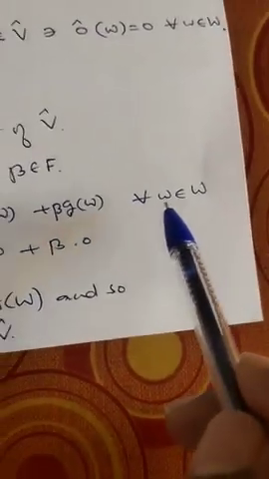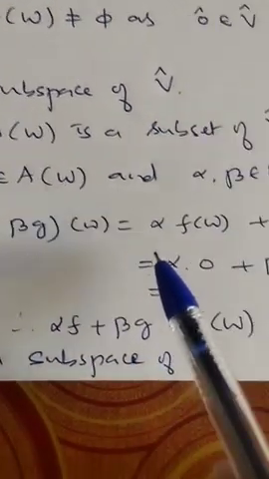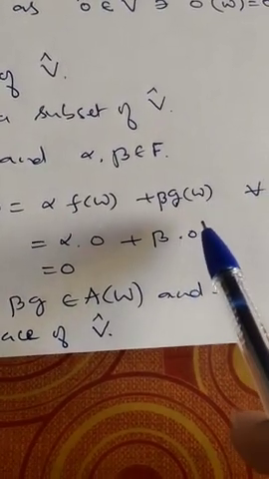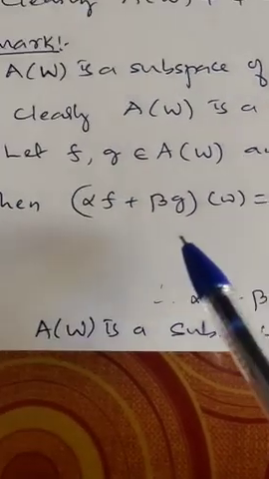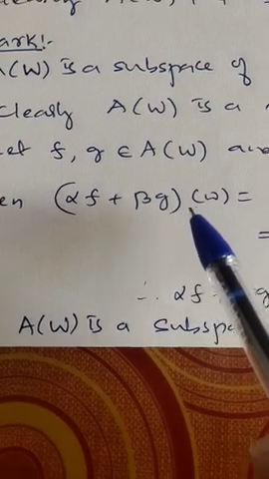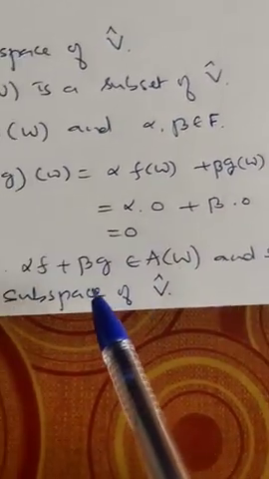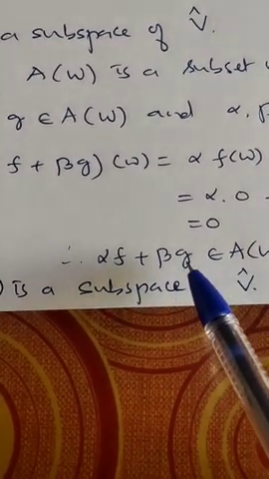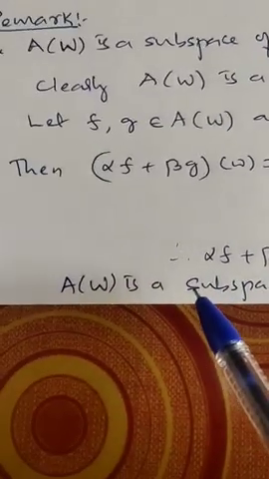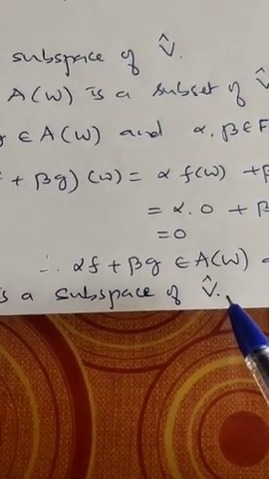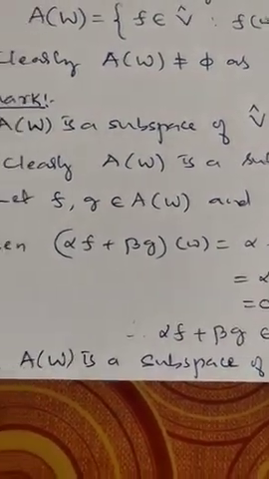If w belongs to W, then f(w) is 0, because f is an element of A(W). Similarly, β g(w) is also 0. So the total sum is 0. Therefore, (αf + βg)(w) is equal to 0 for every w belonging to W, which implies αf + βg lies in A(W), and so A(W) is a subspace of V cap. We take the next result.